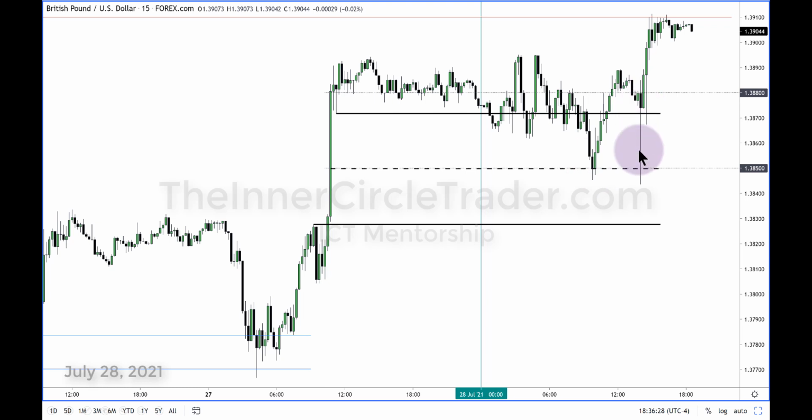Then we have this wick that trades through it and takes out that low. Do we just forget about that order block? No. What have I been teaching you? What was the theme of this week? Reclaimed order blocks. So now we can take this level here, carry that out in time, and inside this range, this order block will be significant again.